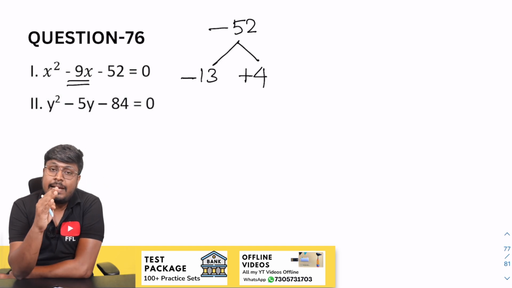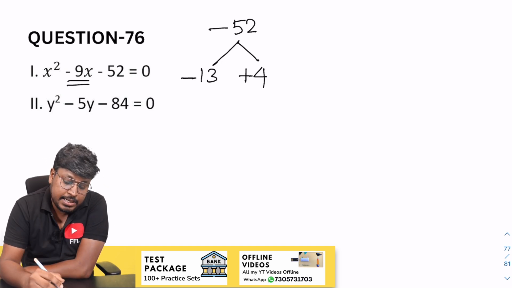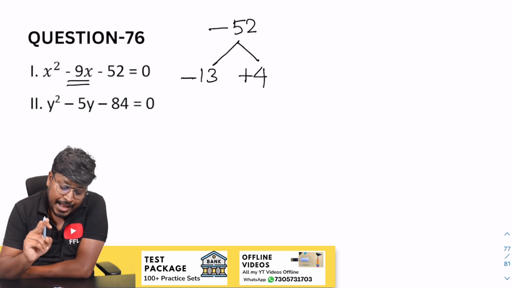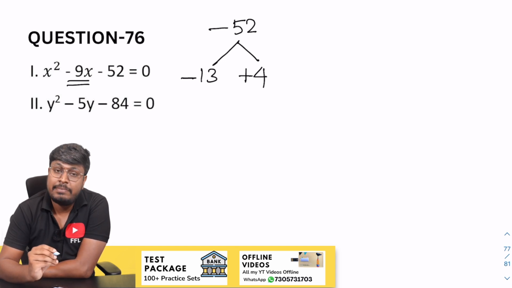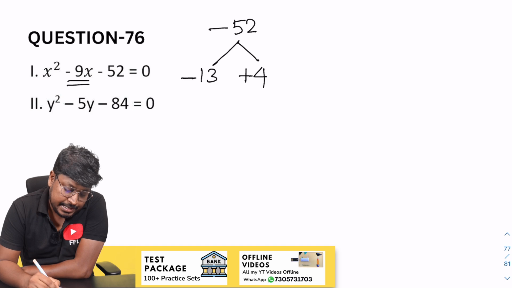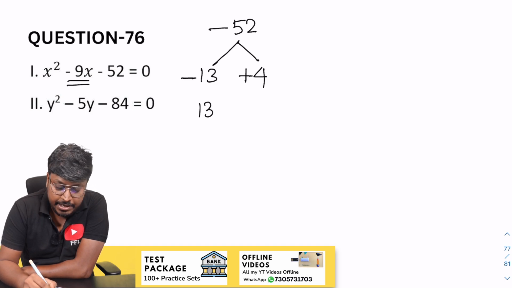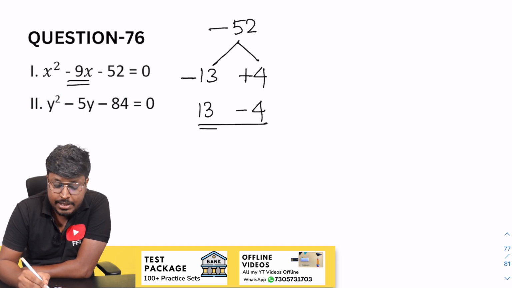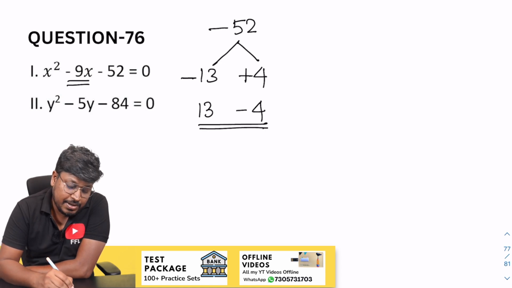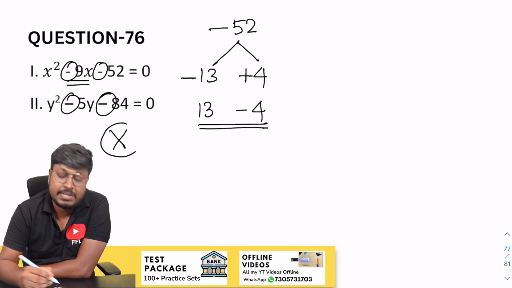Okay, so when you multiply minus 13 and plus 4, resultant will be minus 52. When you add minus 13 and plus 4, resultant will be minus 9, right? So while writing, change the sign as 13 and minus 4. Again, this is a shortcut. You don't want to solve the question. Why? Because negative, negative, negative, negative, answer cannot be established.